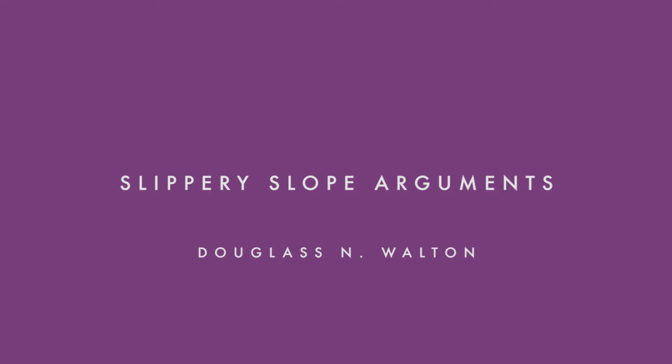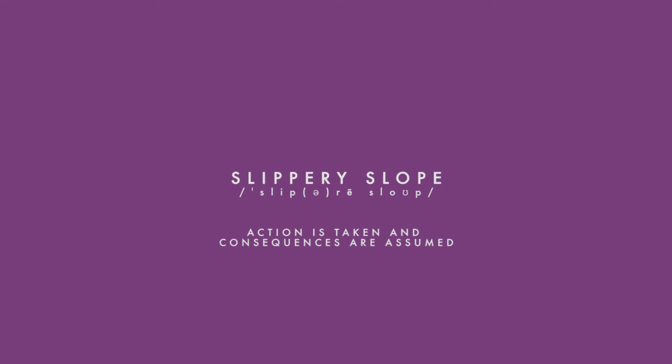According to Douglas Walton of the Oxford University Press, a slippery slope fallacy is when an action is taken and disastrous consequences are assumed. Simply, a slippery slope fallacy implies that once something is done, there will be many consequences to follow. This is a dangerous one, because it looks to be non-fallacious on the surface, but once inspected more closely, it's easy to break the argument apart.